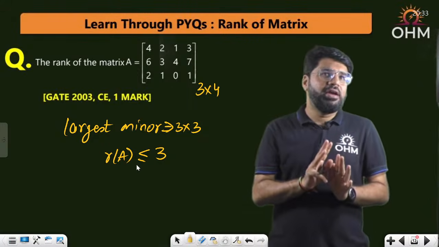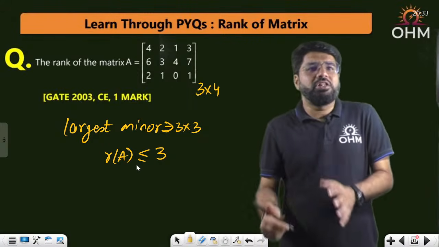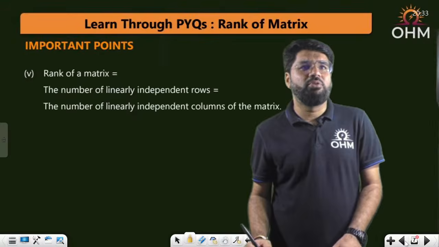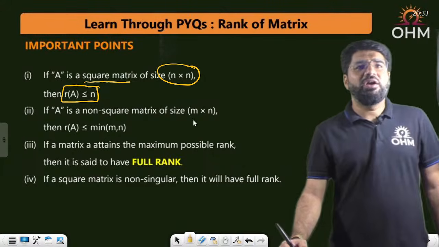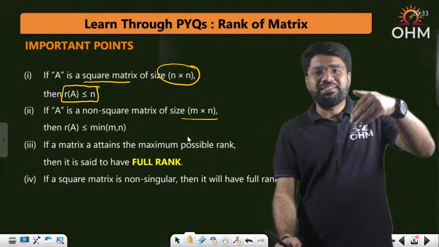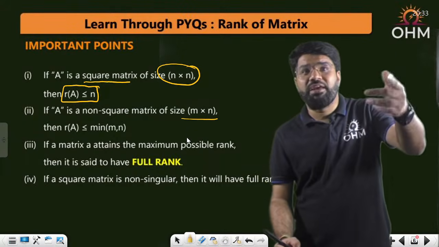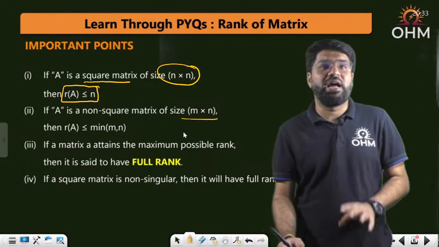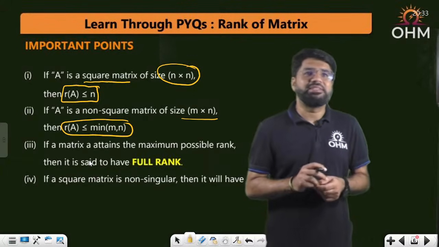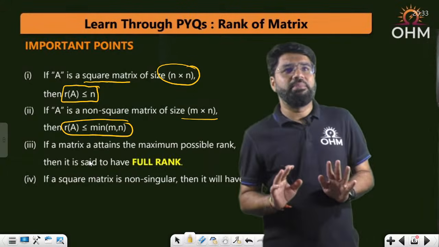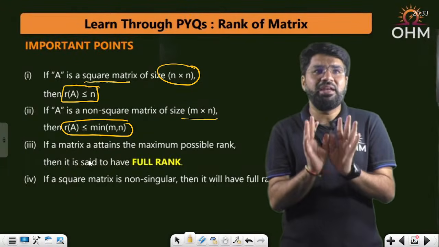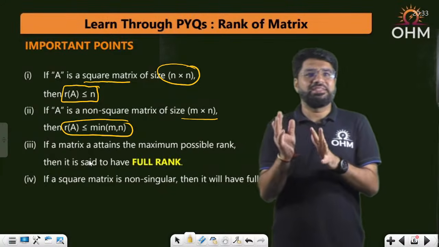If it is a non-square matrix of size m cross n, what is the largest minor? If m is less, you will have an m cross m minor. If n is smaller, you will have an n cross n minor. So the largest minor depends on the minimum of m and n, and rank cannot be more than that. So the rank is less than or equal to the minimum of m, n. Like 3 cross 4, the minimum is 3. The rank cannot be greater than 3. Rank is 3 or less than 3.